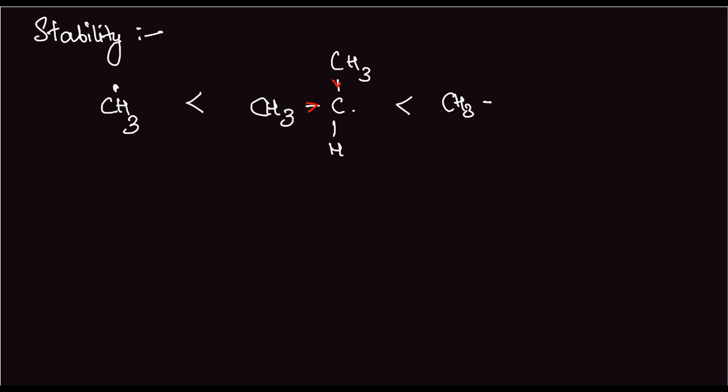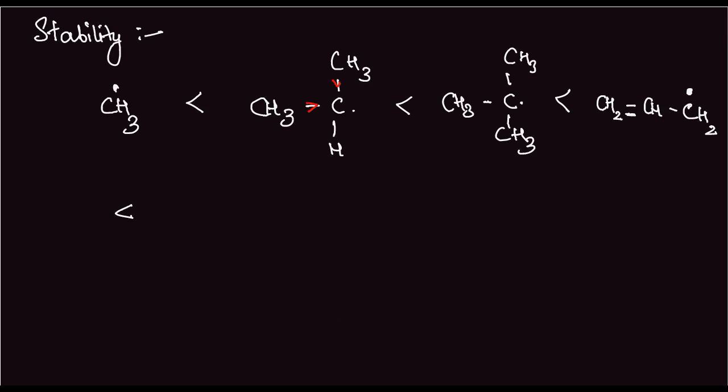Next is the (CH3)2CH free radical. This is more stable again because of the additional inductive effect. Then we have CH2=CH-CH2 with a free radical here. This is also stable because of the electron effect of the double bonded system.